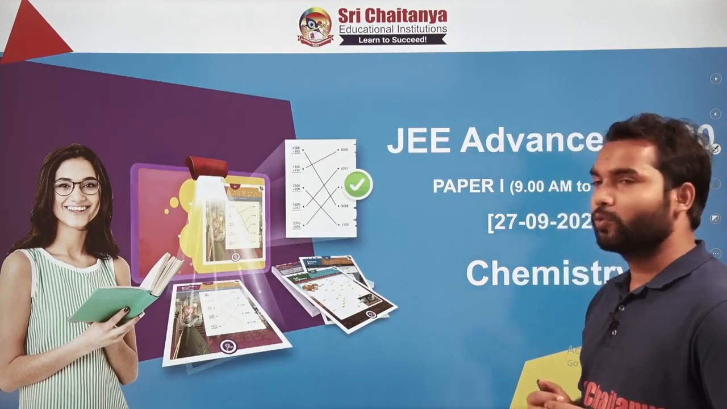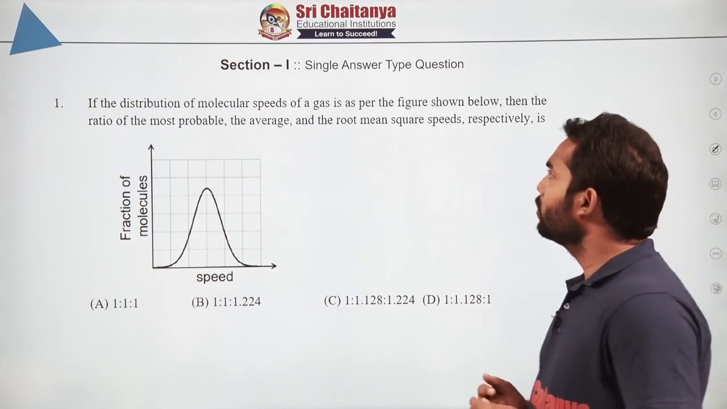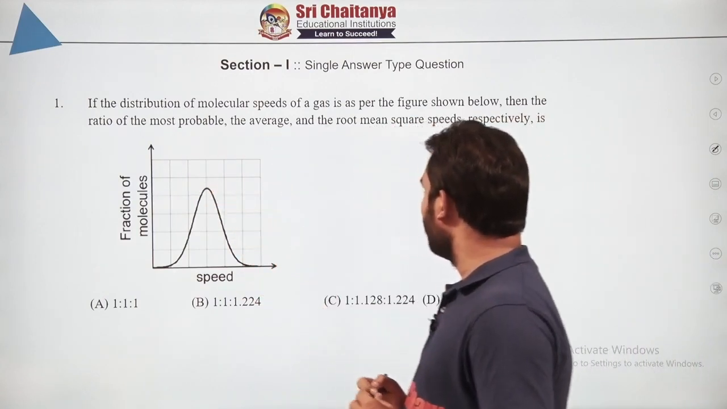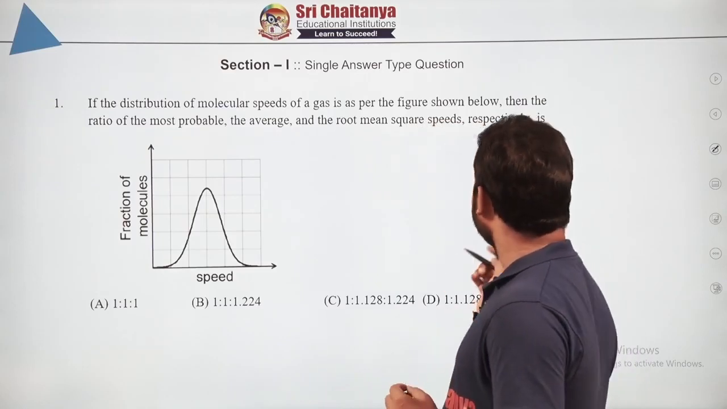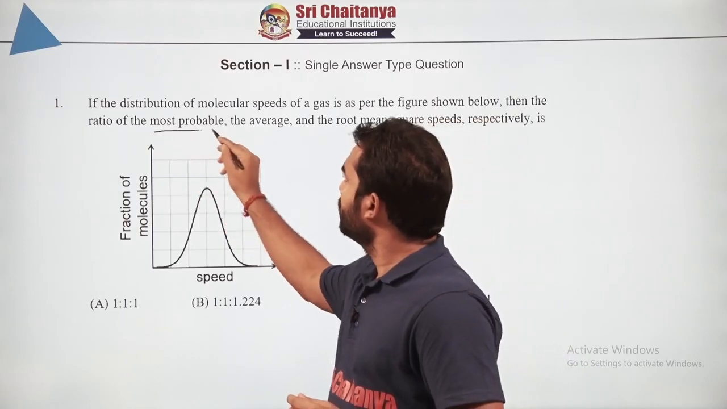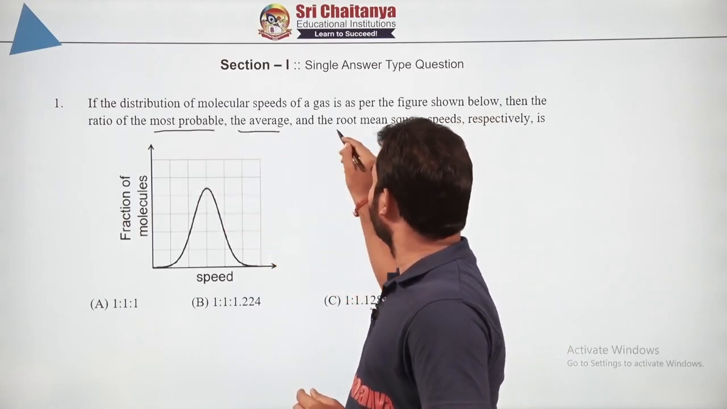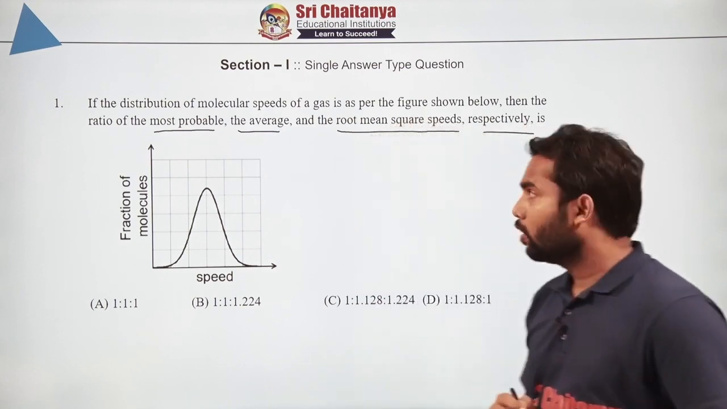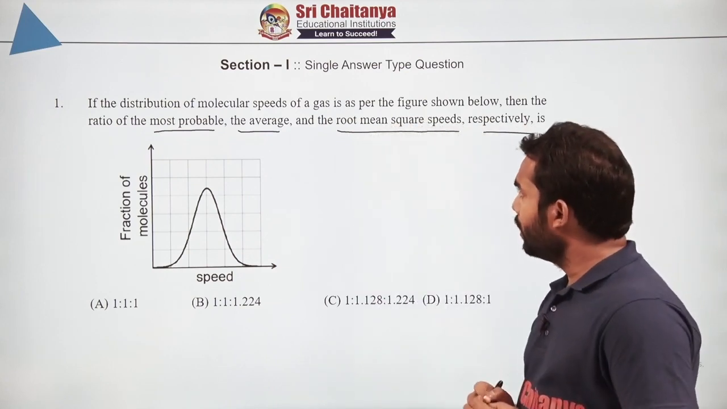So let's start the first question. So what it says is that if the distribution of the molecular speed of the gas is as per the figure shown below, then the ratio of the most probable and the average and the root mean square speeds respectively is. Now how to decide the ratio?